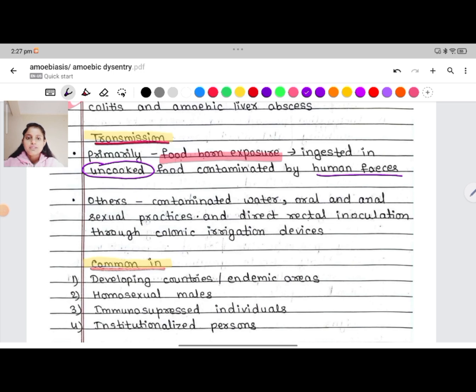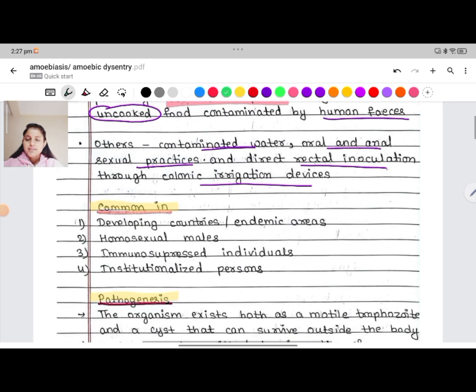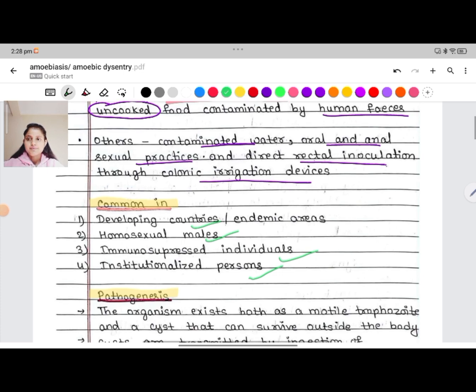It can also get transmitted through contaminated water, oral and anal sexual practices, and direct rectal inoculation through colonic irrigation devices. Amoebic dysentery is common in developing countries, homosexual males, immunosuppressed individuals, and institutionalized persons.